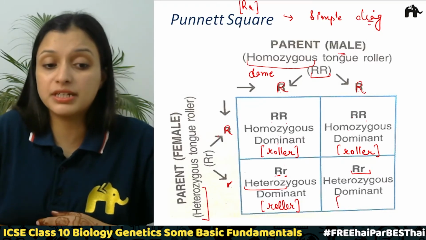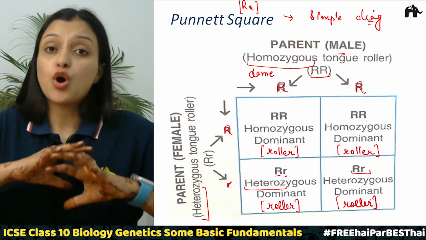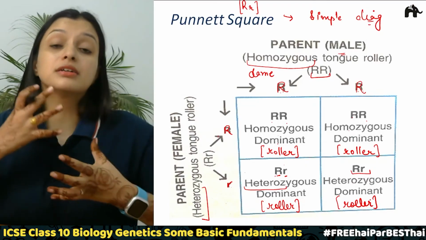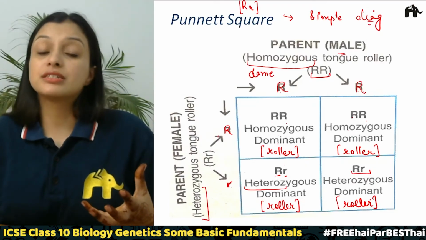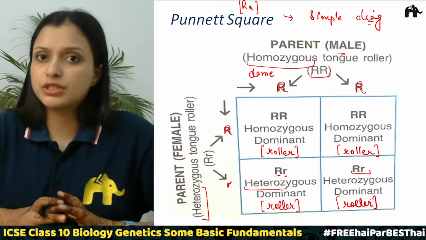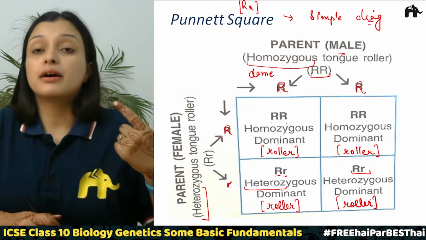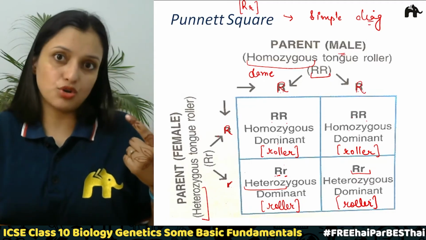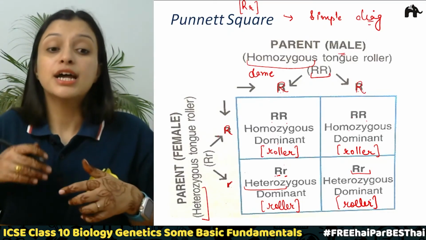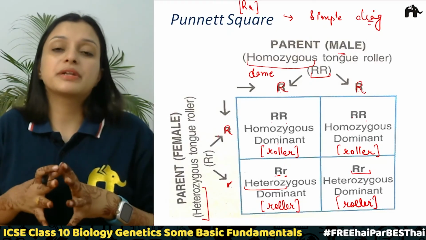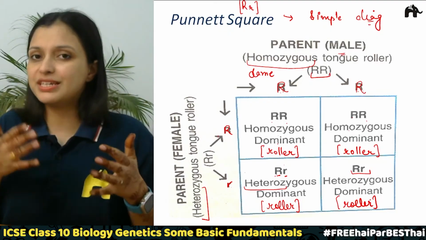So heterozygous dominant, which is again a roller, tongue roller, right? This means all the individuals, all the offspring, will be able to roll their tongue according to this Punnett square. So if one parent is homozygous dominant and the other is a heterozygous tongue roller, right? In that case all the offspring will be able to roll their tongues. This is what we figured out from this Punnett square.